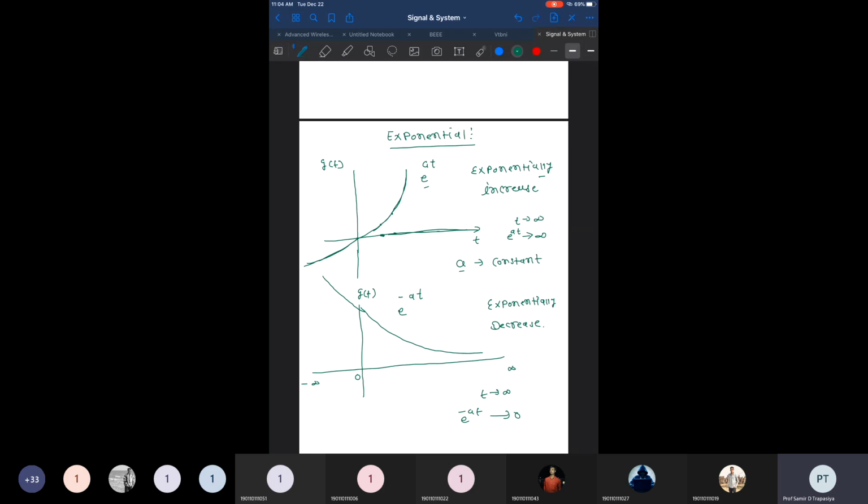Is this graph a linear graph or a non-linear graph? Can anybody of you answer this question? Non-linear, right? The condition of a linear graph is that if you find the slope at any two points, you get the same slope.